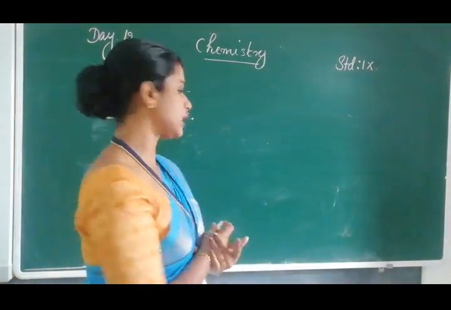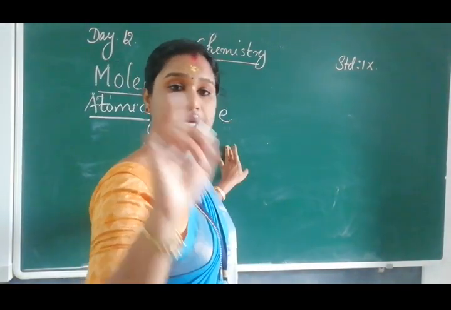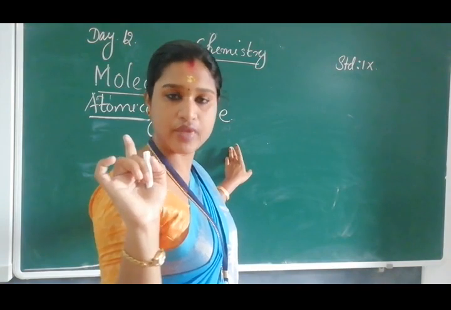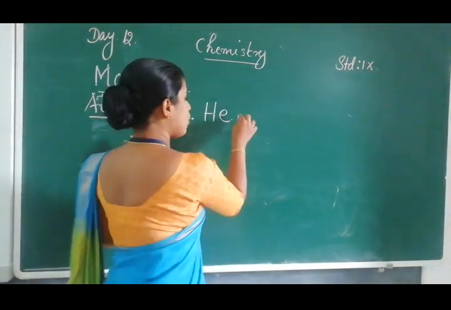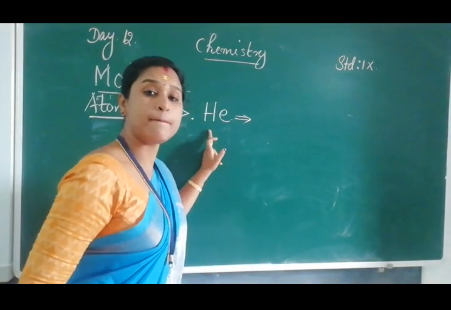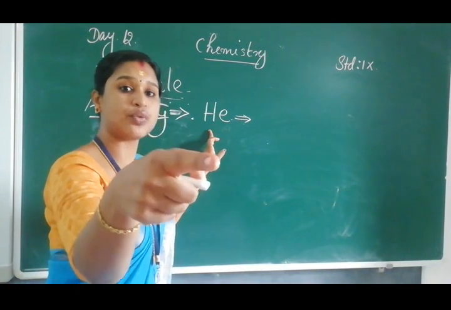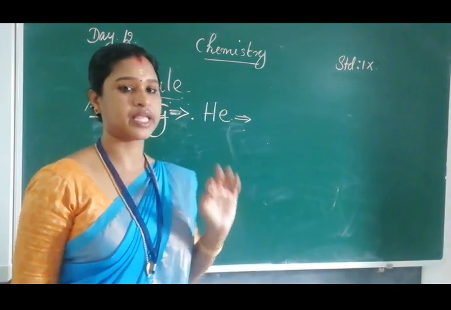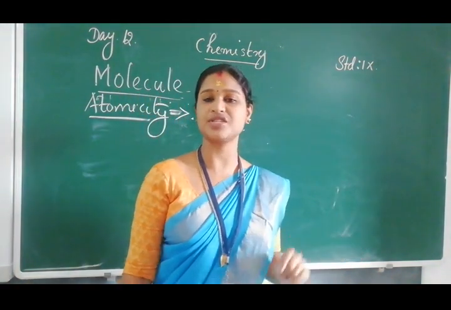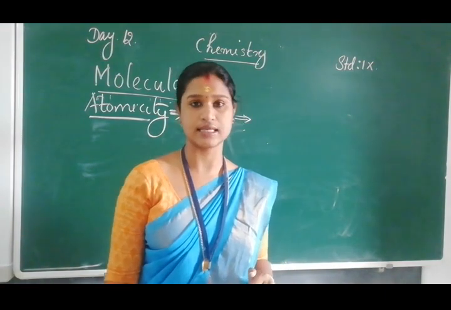Elements like helium and neon, in their molecular state, constitute only one type of atom. Only a single atom is present. So when you are asked to write the helium molecule, what should you write? He only, not He2. This is the peculiarity of that particular class of elements. They are called noble gases.